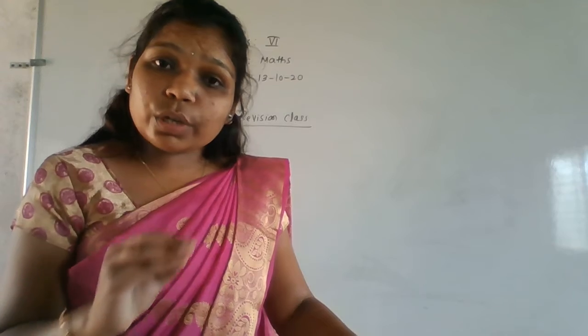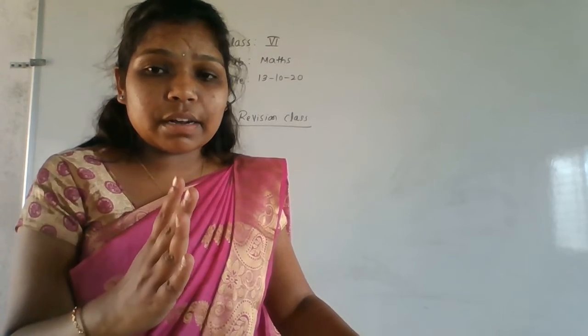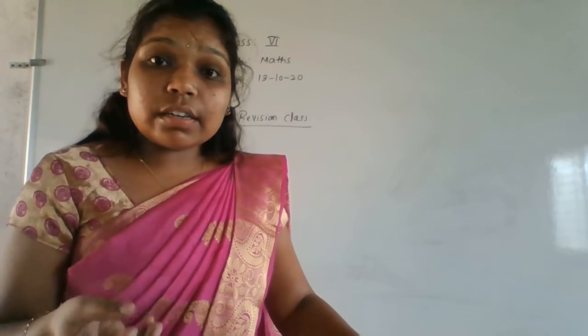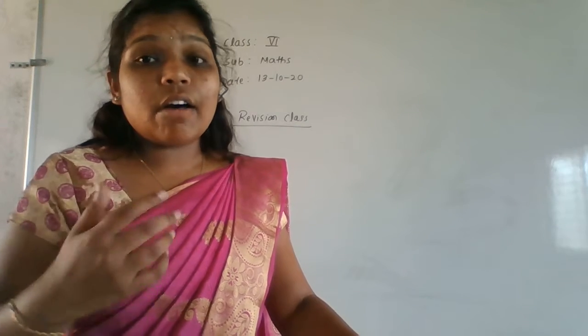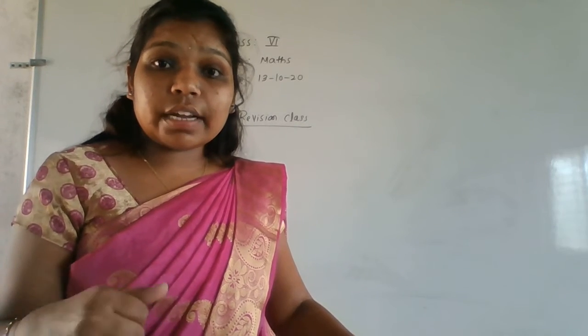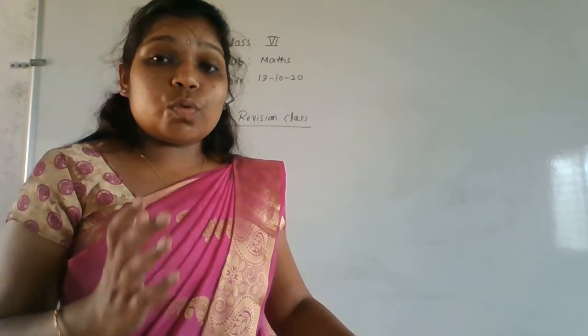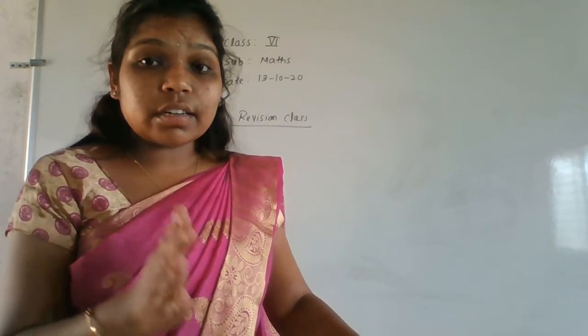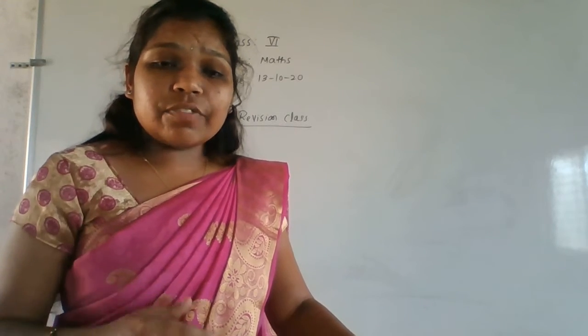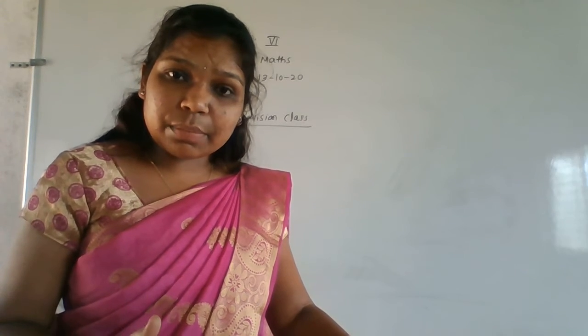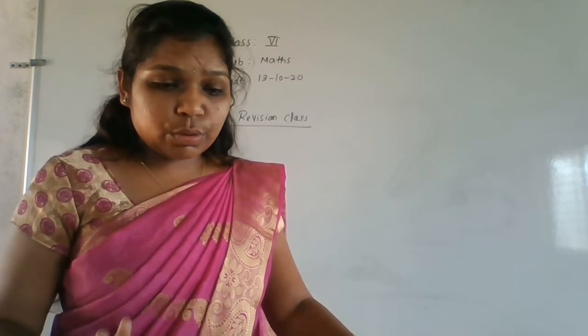If you don't know the difference between factors and multiples, then you will assume every number is a factor and a multiple, and we'll get confused. So first know the difference between factors and multiples. After that, finding the factors and finding the multiples, know all those things.